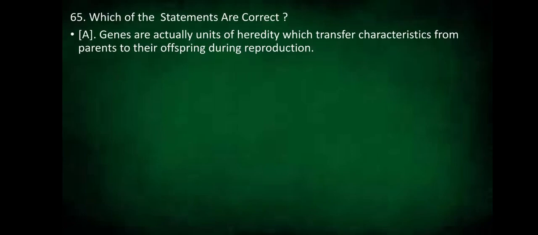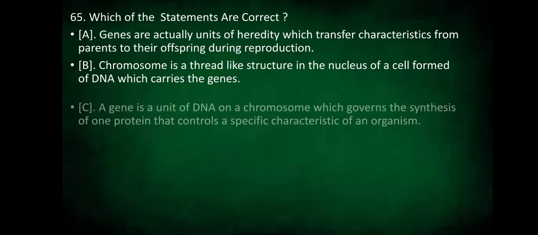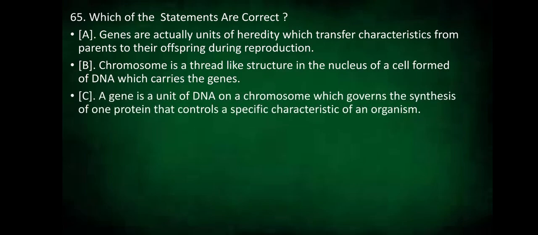Which of the statements are correct? Genes are actually units of heredity which transfer characteristics from parents to their offspring during reproduction. Chromosome is a thread-like structure in the nucleus of a cell formed of DNA which carries the genes. A gene is a unit of DNA on a chromosome which governs the synthesis of one protein that controls the specific characteristics of an organism.